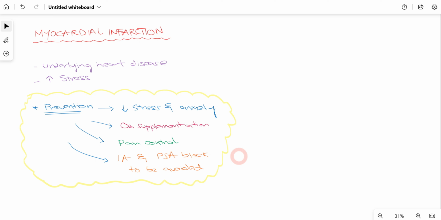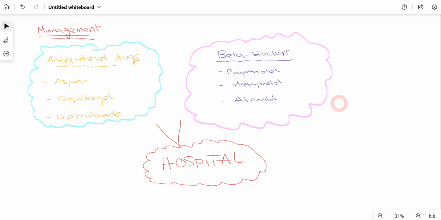So we have to avoid inferior alveolar and posterior superior alveolar block. We have to avoid that. Now, if we recognize that the patient is actually suffering from myocardial infarction, the most important thing to keep in mind is that we have to make sure that the patient reaches the hospital as soon as possible.